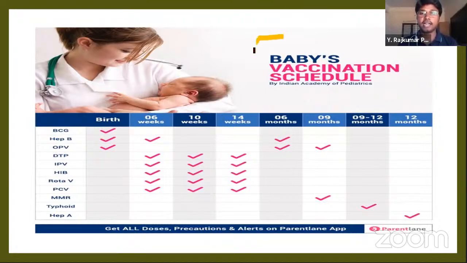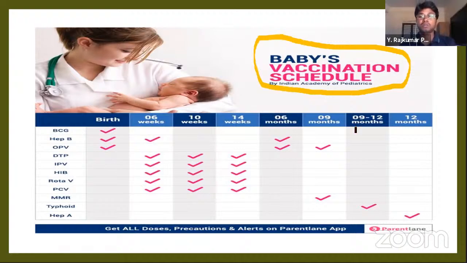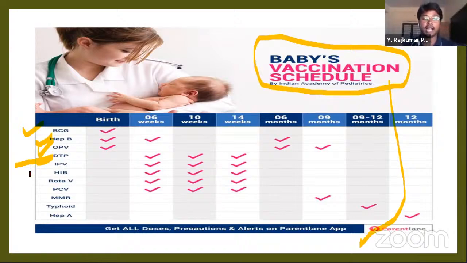See in the slide what you are able to see, the baby's vaccination schedule. Up to 1 year, many vaccines are administered to the infant. Why? To be protected, to prevent different dangerous diseases. Here you are able to see BCG, hepatitis B, oral polio vaccine, triple antigen, diphtheria, tetanus and pertussis, and IPV, injectable polio vaccine.